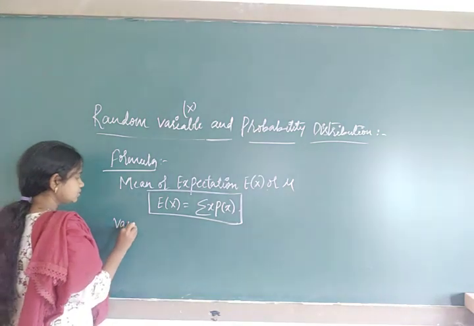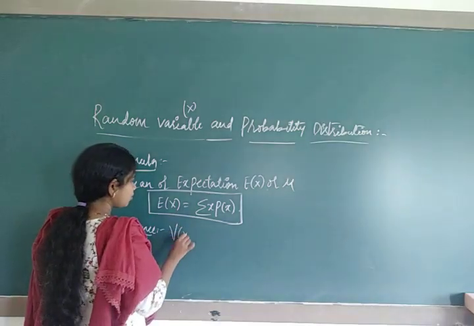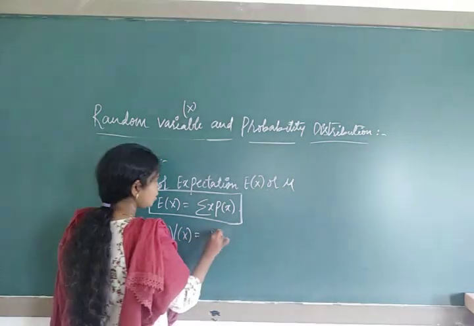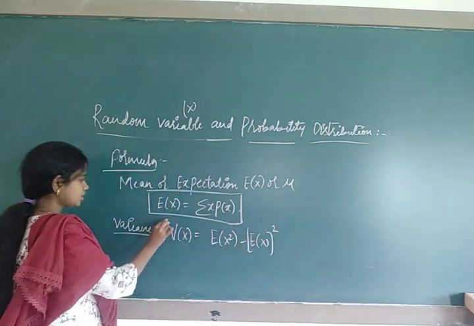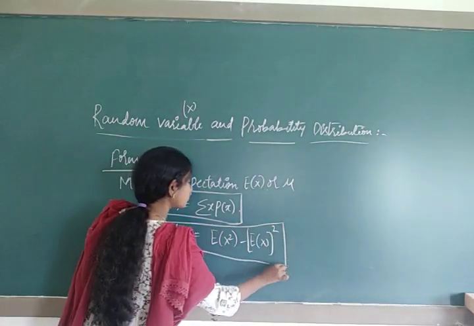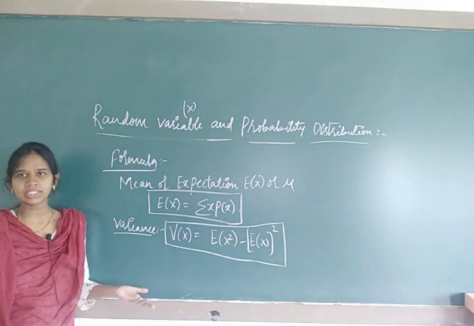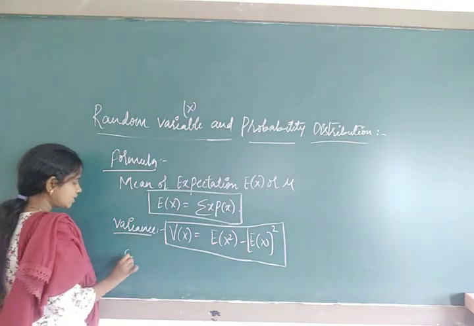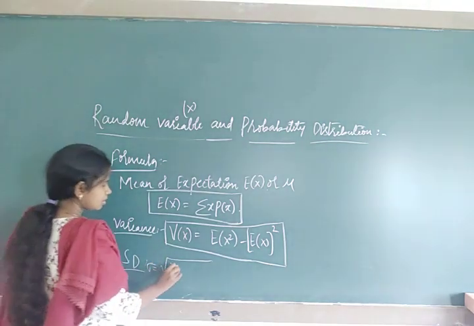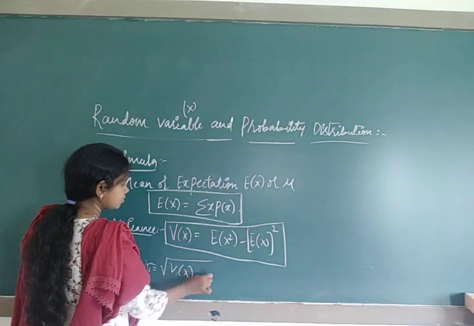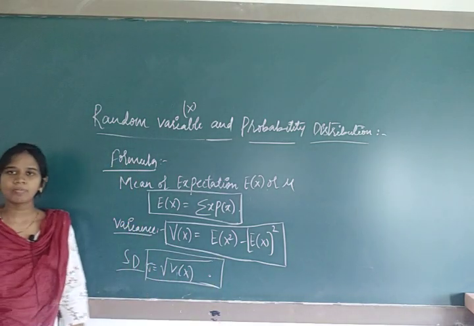Next, variance. Variance gives the variability, we know that. Variance is denoted by V of x, which is equal to E of x square minus E of x whole square. This is one of the formulas. Formulas are important; theory doesn't matter that much because we are already familiar from statistics. The same theory will be there. Standard deviation, we know, is denoted by sigma, the square root of variance.